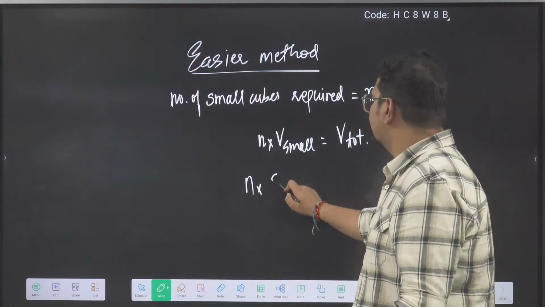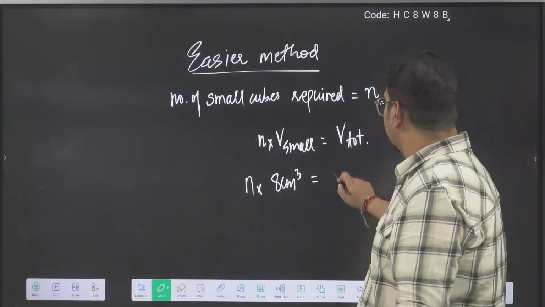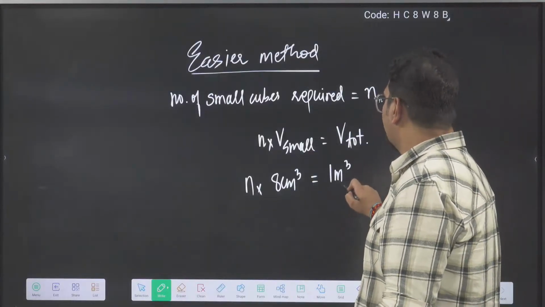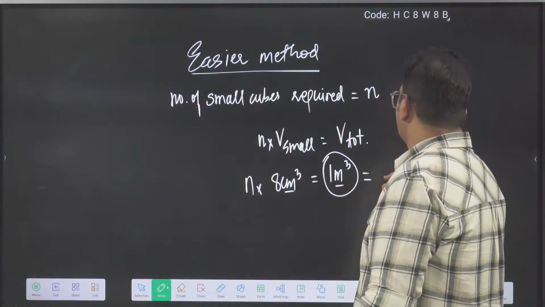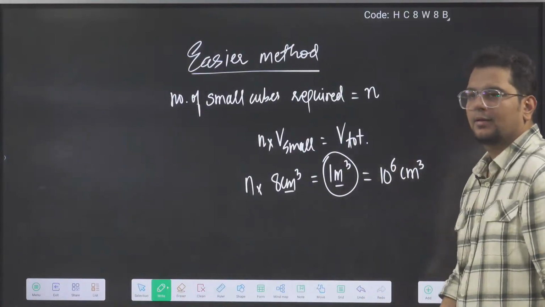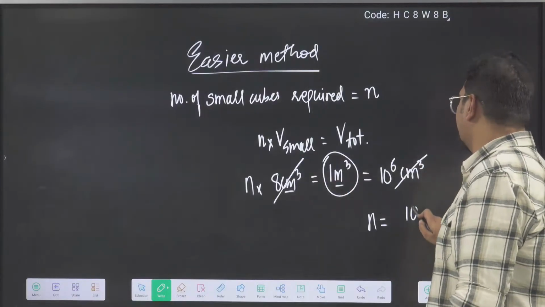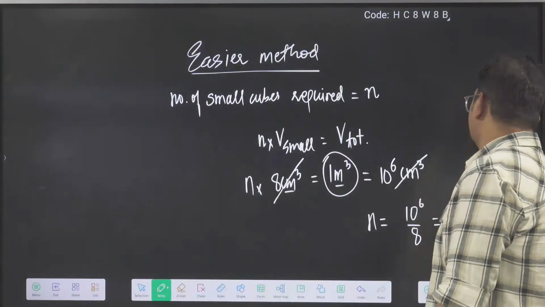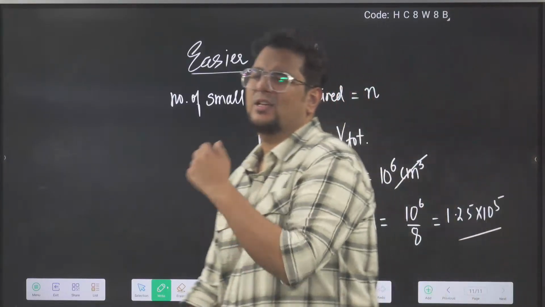The volume of a small cube is 8 centimeter cube. The total volume is 1 meter cube. Now meter and centimeter are not the same, so we know that 1 meter cube is 10 to the power 6 centimeter cube. Centimeter cube cancels. The number of cubes will be 10 to the power 6 by 8, which is 1.25 into 10 to the power 5. Now I know once I tell this thing, you will mug up the method here.